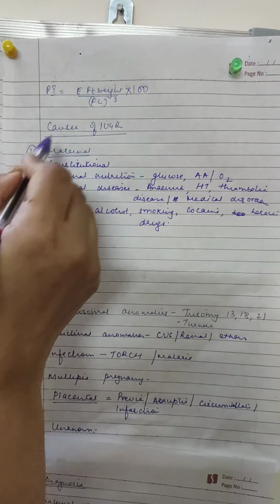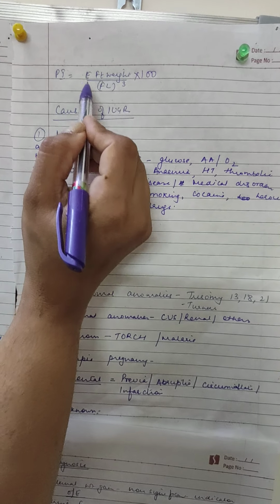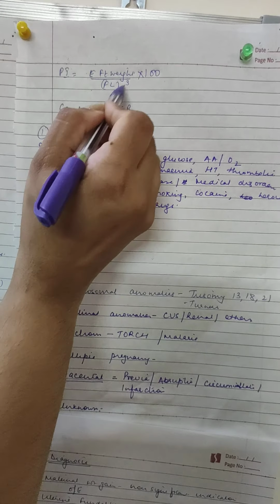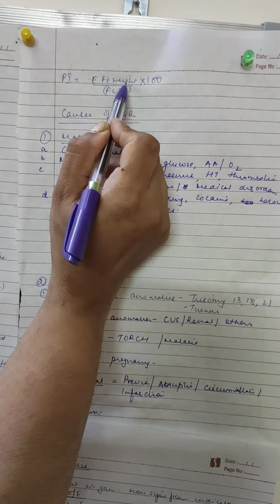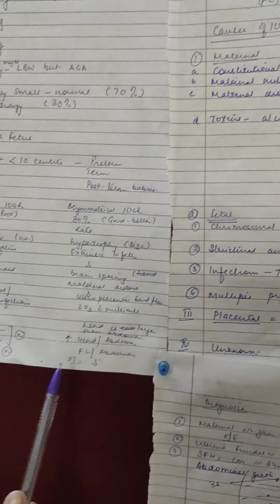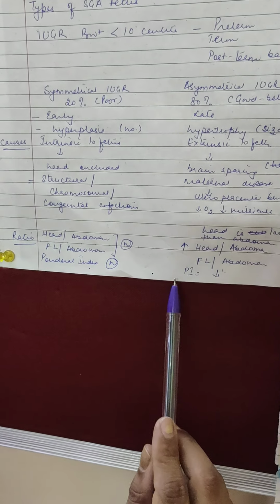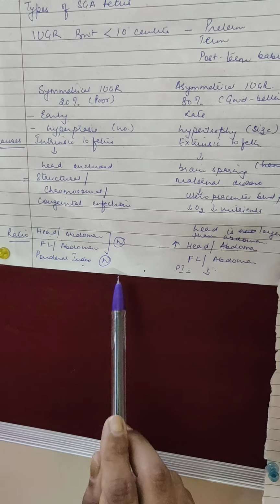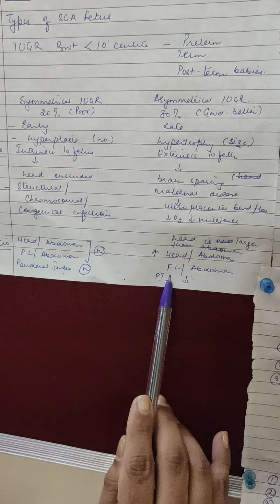Everything is reducing in the same form, so all the ratios will remain. If this is reducing and this is reducing, then the whole ratio will remain normal. But suppose this is reducing and this remains normal, then in this case there will be a fall in ponderal index. So this is what we see: the ponderal index reduces in an asymmetrical IUGR because of the reduction in the abdominal circumference and the fetal weight, while the femur length remains normal.